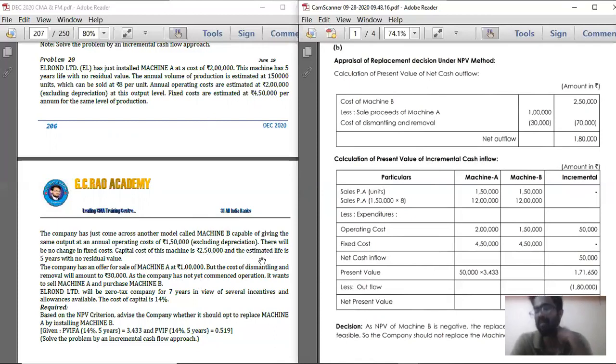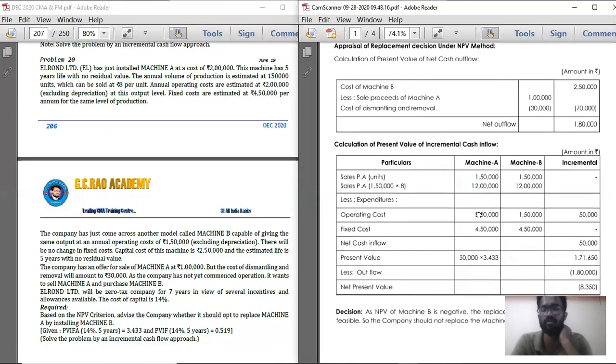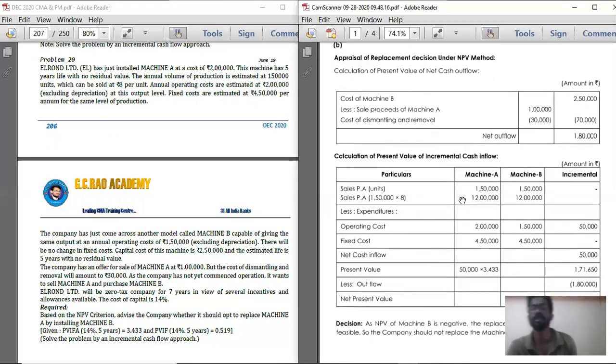So there is some tax savings because of increase in depreciation. So cash inflows are two: increase in depreciation and savings in annual operating cost. And cash outflows are only one, that is purchase price of machine minus sale value of old machine. You will get the incremental cash outflow. Okay, below that take down.